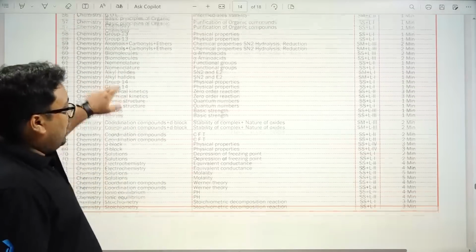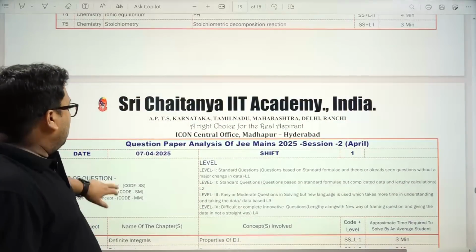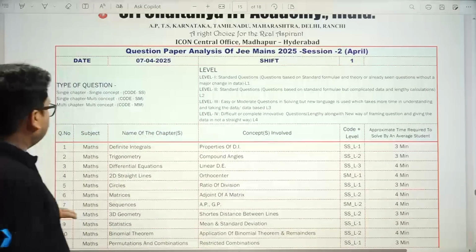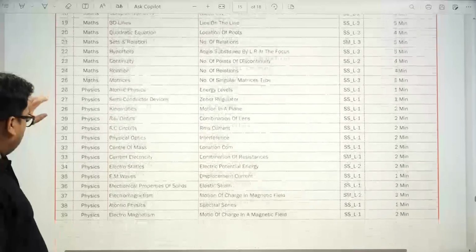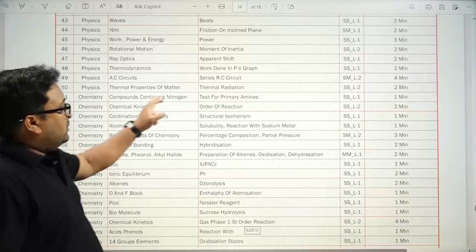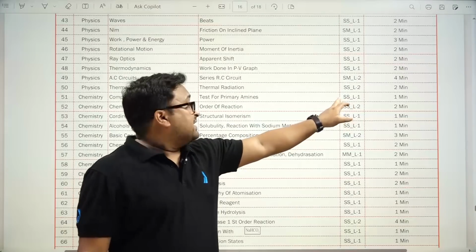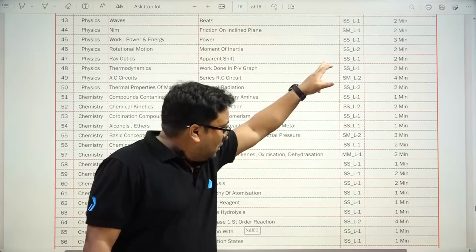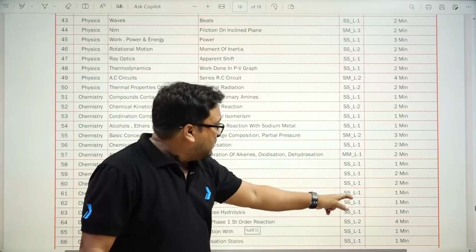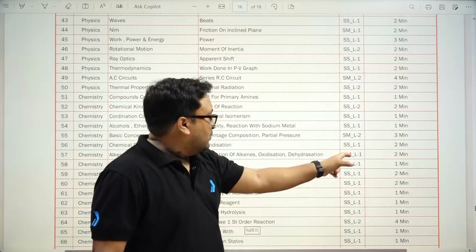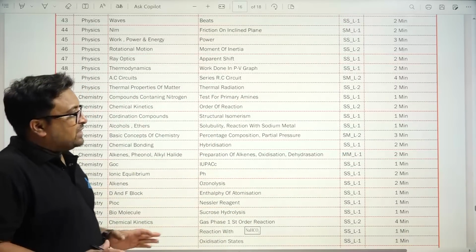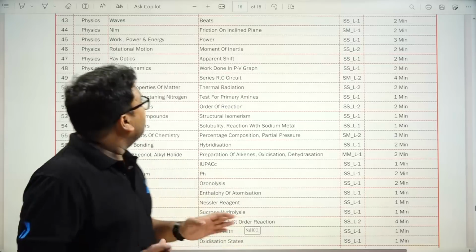Now we will move to the 7th April shift number 1. Let's see for the chemistry. Single chapter, single concept, single chapter. So more questions are from a single chapter. Multi concepts are there, but the chapters are single. This one is multi chapter, multi concept. So in this paper you can say this is okay.